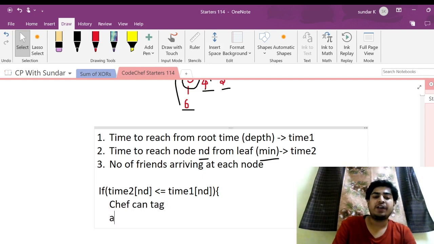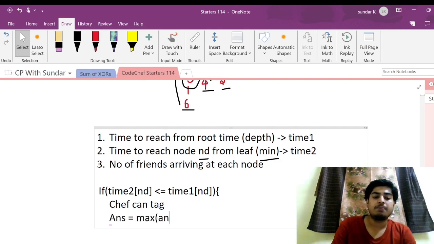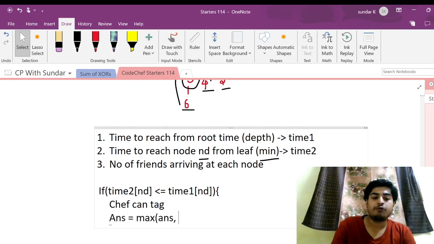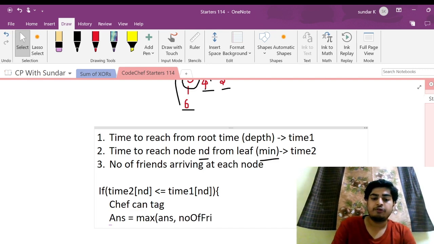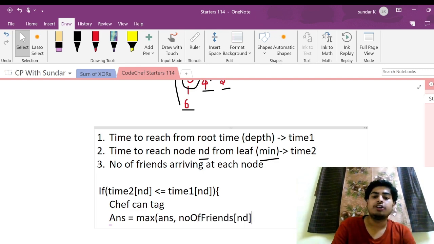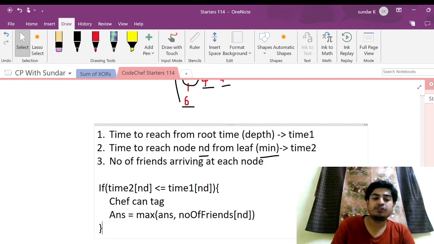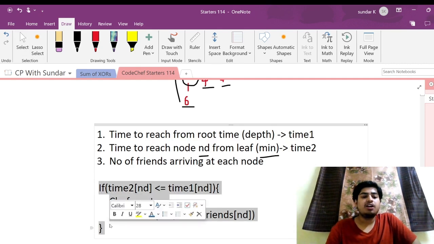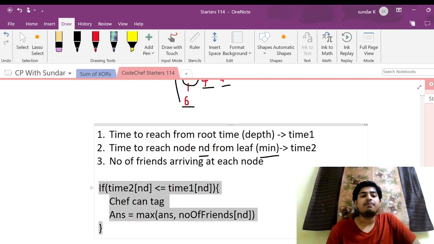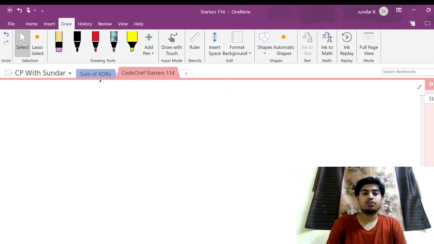So how many people will arrive? The answer is the maximum of the answer so far and the number of friends who are arriving at that node, so let it be friends at nd. If these three values are calculated, then we can easily use this condition, solve this, and calculate the maximum number of people who can be tagged.